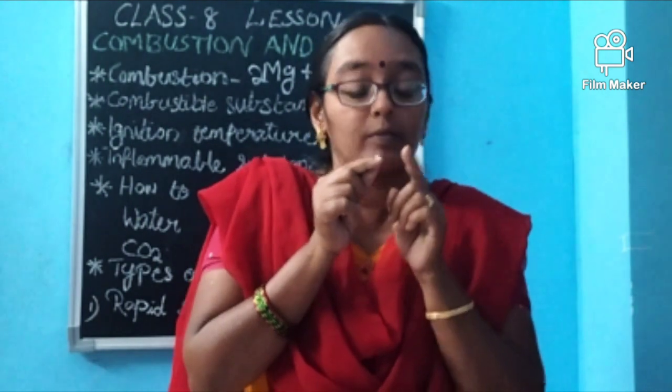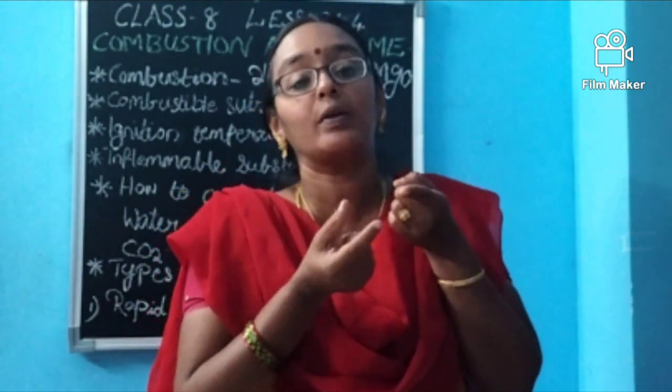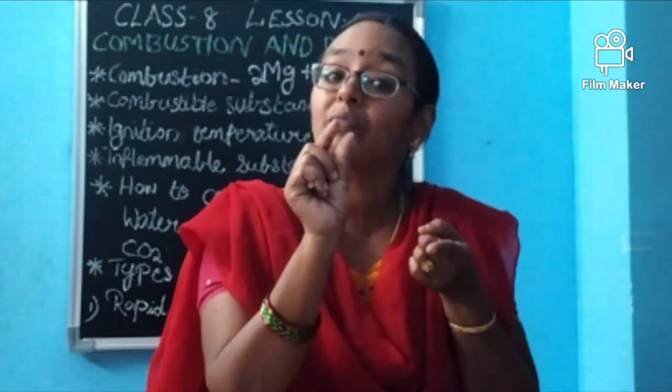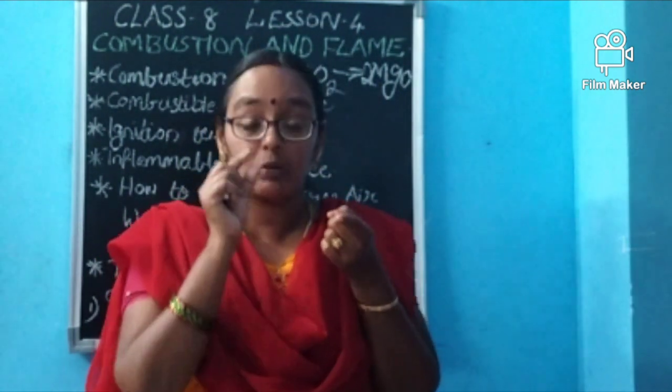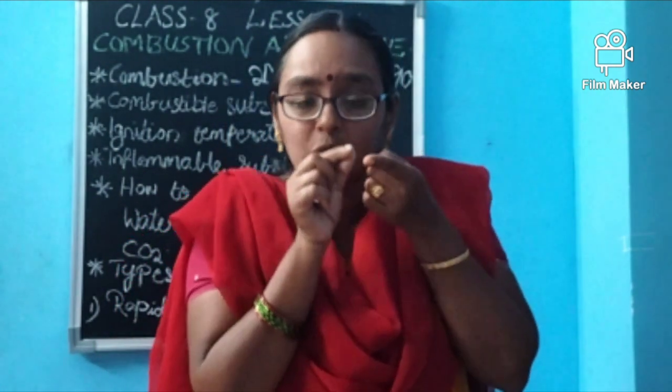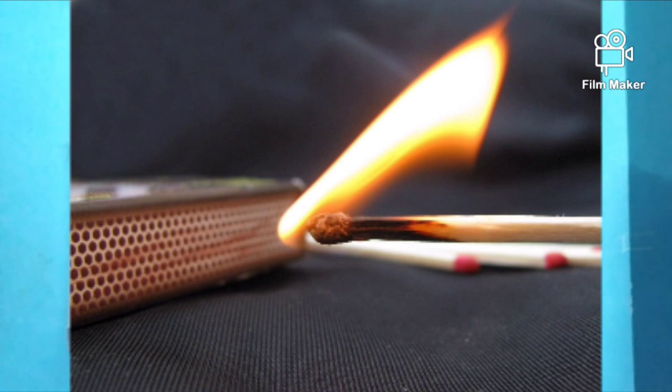This red phosphorus in the matchbox will now be directly converted into white phosphorus because of the heat. What will happen to the white phosphorus? I have already told you. When the white phosphorus just touches this oxidizing agent, it will catch fire. This is why the matchbox quickly catches fire.